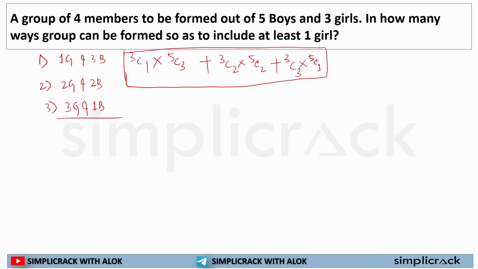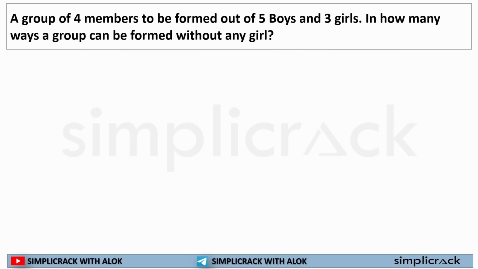Okay. Now the next question. So this is for you. Okay, so it's asking what? It is saying that a group of 4 members is to be formed without any girl. So I can simply write 5 boys. Out of 5 boys I have to select 4. nC(n-1) is equal to n. So in how many ways can I write it? In 5 different ways I can create a group in which there is no girl present.